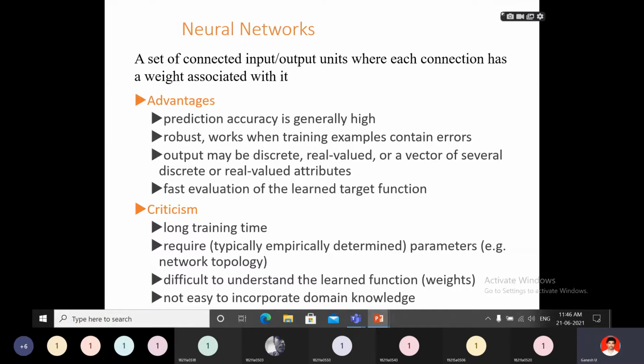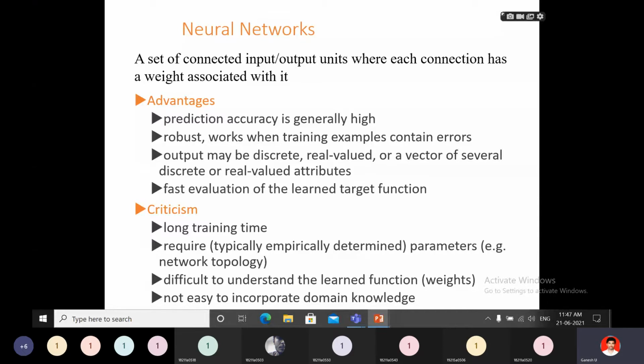We will understand that clearly in an example. Here some input units are there, output units are there, and in the middle a number of hidden layers. So how are these input units connected, how do they lead to the hidden layer, how is the processing done in the hidden layer, and finally how is the output predicted?